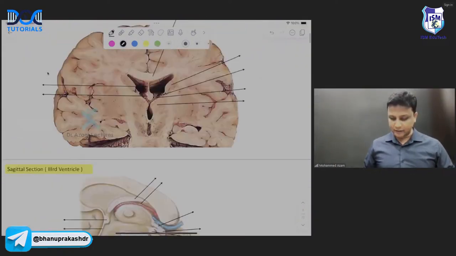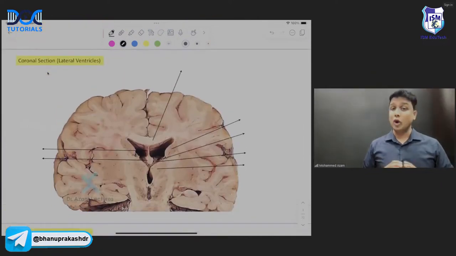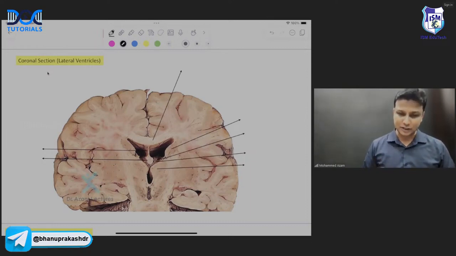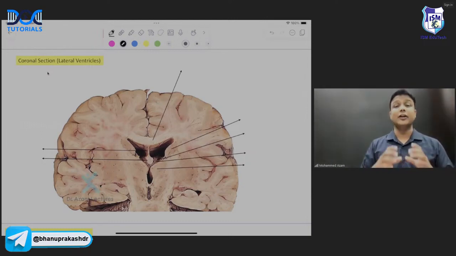So in this manner, remember, your exam is not going to get completed without these sections in the exam, sir. Your MCI exam paper will not be completed without the section. Definitely one or two questions will be coming from these three sections, sir. So first, let's get started with the coronal section.